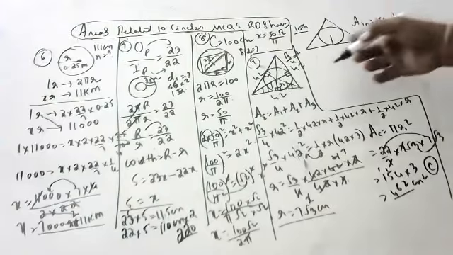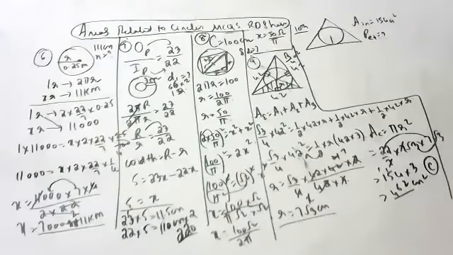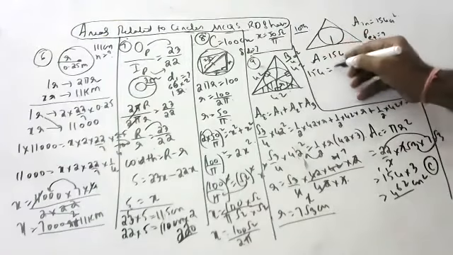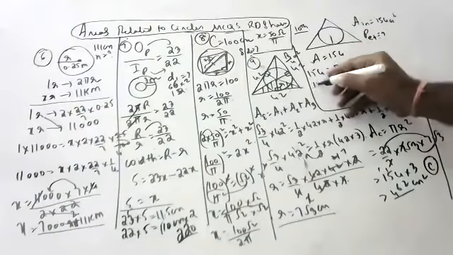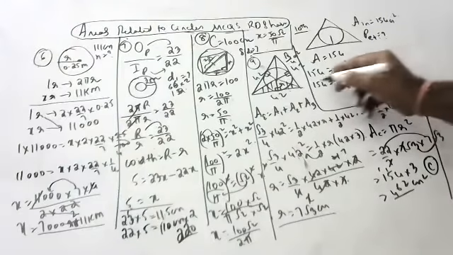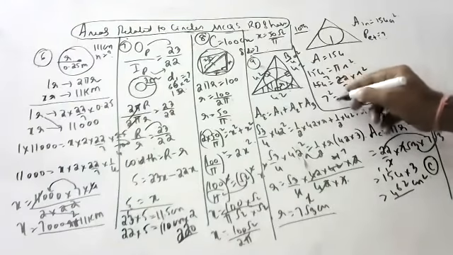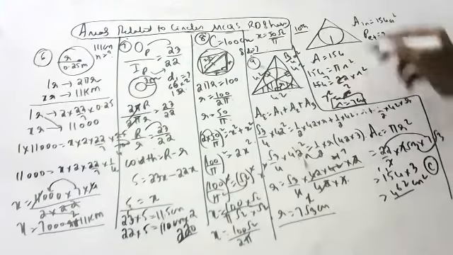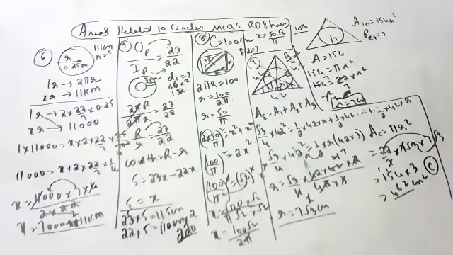When the area of the incircle is given, what will we do, children? The area of the incircle is equal to 154. So 154 is equal to pi r square. So 154 into 22 by 7 into r square. 22 7s are 77. 7 square is equal to r square. Radius is 7 centimeters. Children, this is 7.